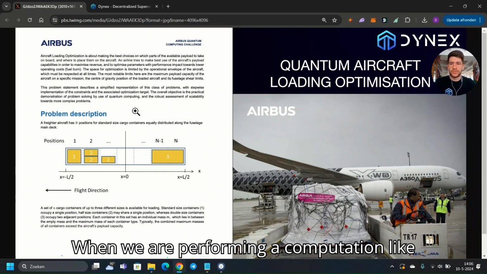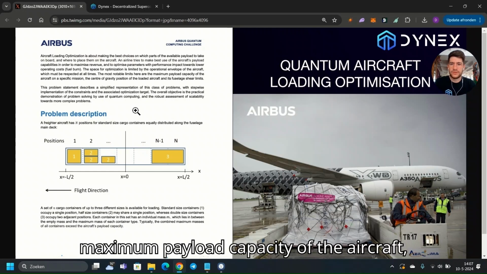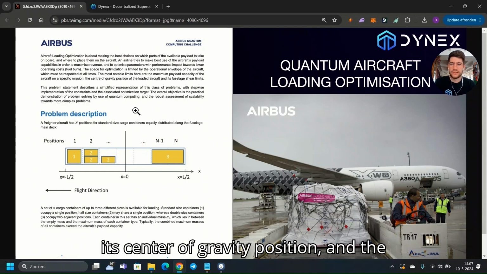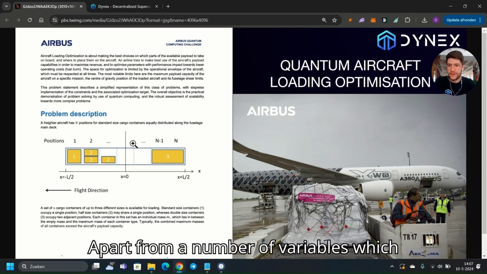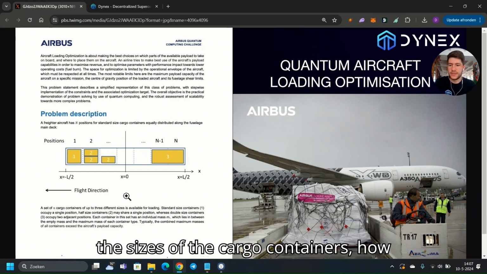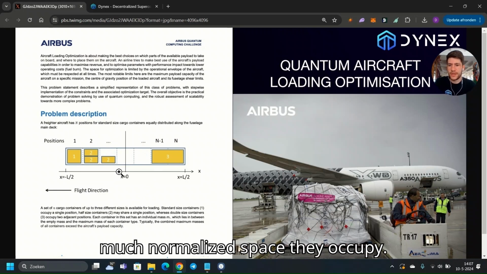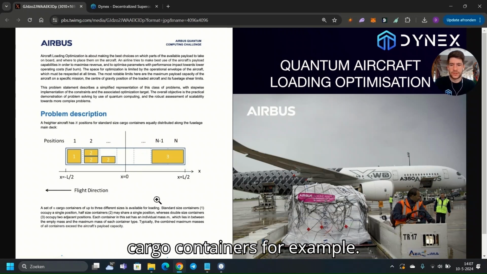When we are performing a computation like this, we need to take into account a number of limits, such as the maximum payload capacity of the aircraft, its center of gravity position, and the shear fuselage limits. Apart from a number of variables which are related to the cargo itself, such as the sizes of the cargo containers, how much normalized space they occupy, and the weight or the mass for the cargo containers, for example.